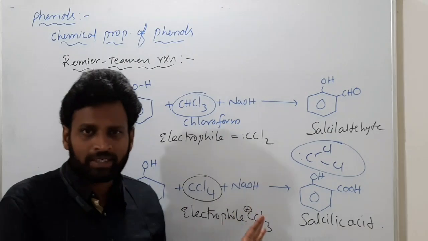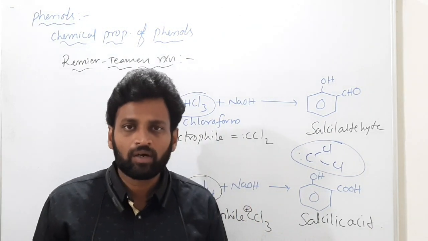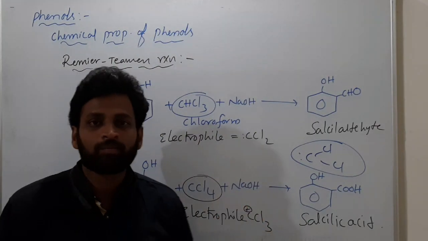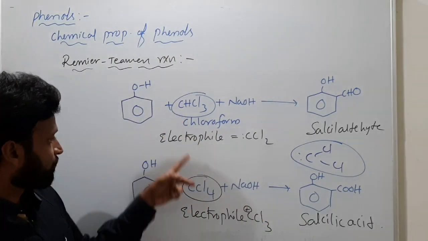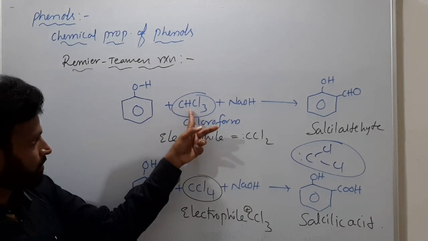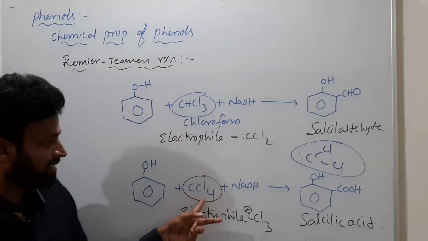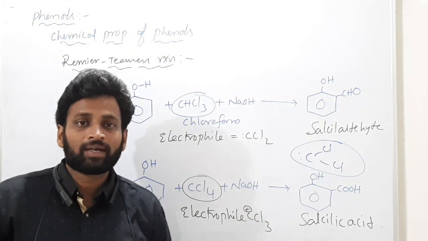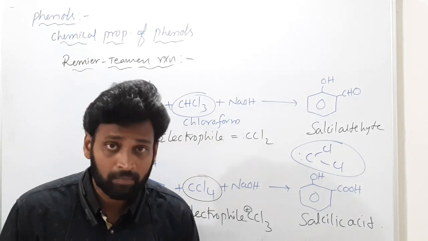So the alcohols and phenols chapter is almost completed. Just remember, these are very important, and you should know the difference: when you use chloroform in the Reimer-Tiemann reaction, what is the reaction, and if you use CCl4, what is the reaction. Practice all these things. In our next class I will start carbonyl compounds. Thank you.